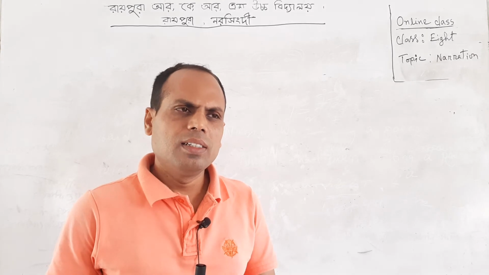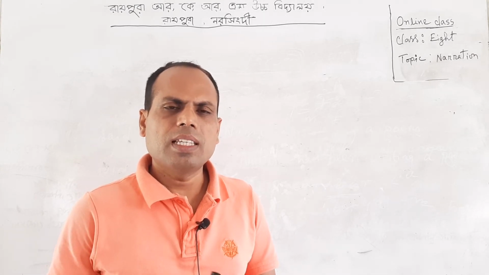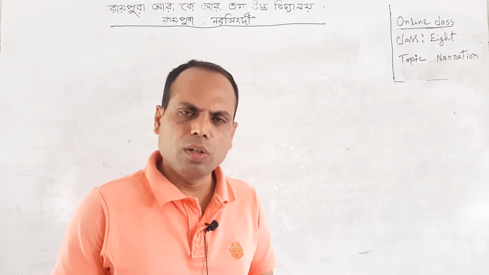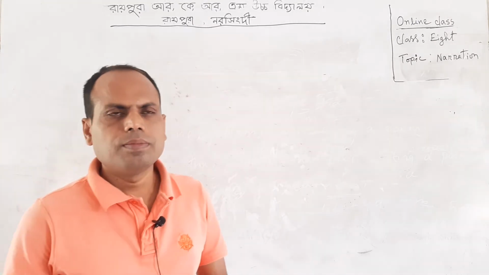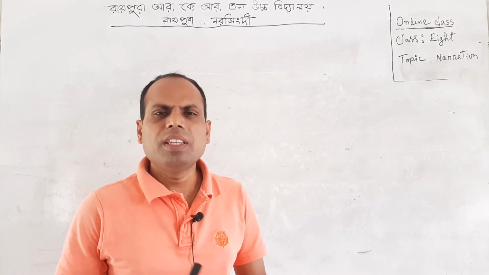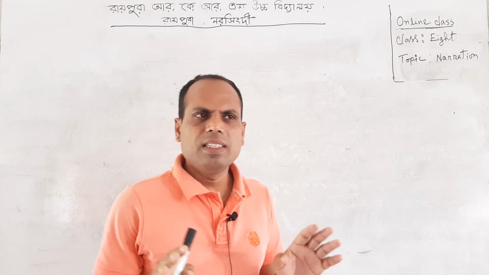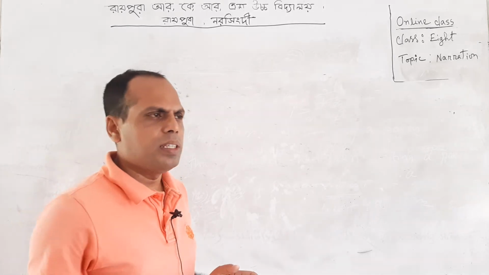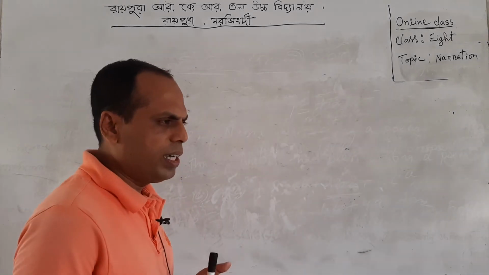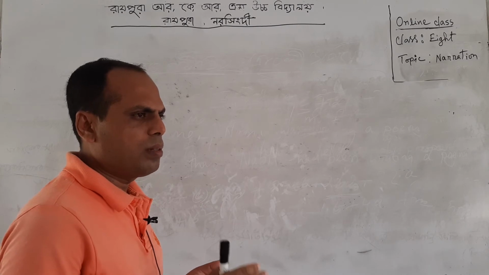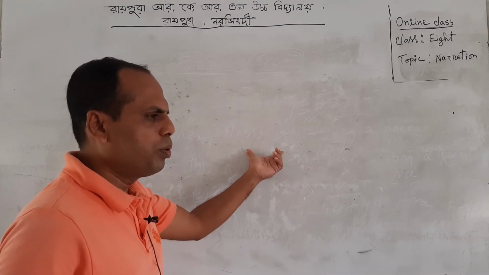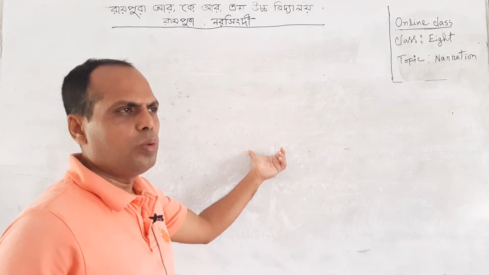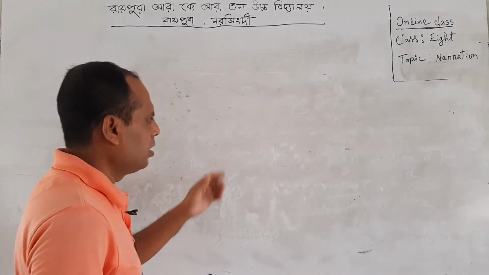If you find in reported speech a sentence of past perfect and past perfect continuous tense, then there is no change of tenses. Just you will change the person and number. Okay, dear students, that means if we find past perfect and past perfect continuous tense in the reported speech, there is no change of tense. Just we will change the person and number. Now take an example.